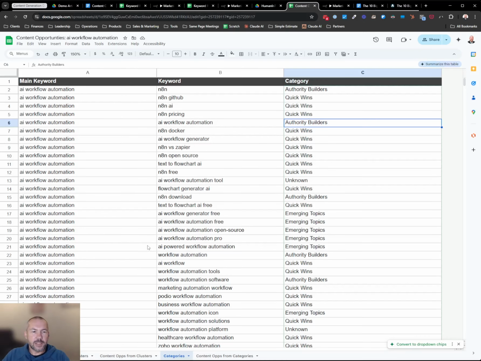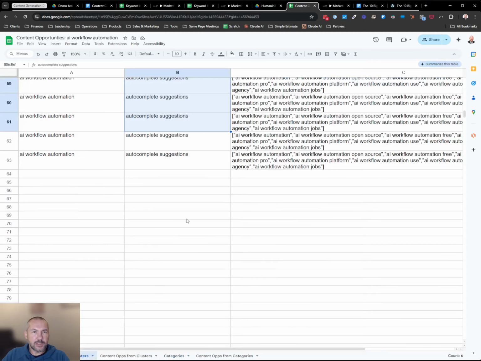So if we look at this content ideas opportunities sheet, you can see it created clusters. Here are the categories: what the main keyword is, and what the category is for each one of these that it's looking at. So authority builders, quick wins, we don't really know what this one is, emerging topics, some of those, and then same thing with clusters.